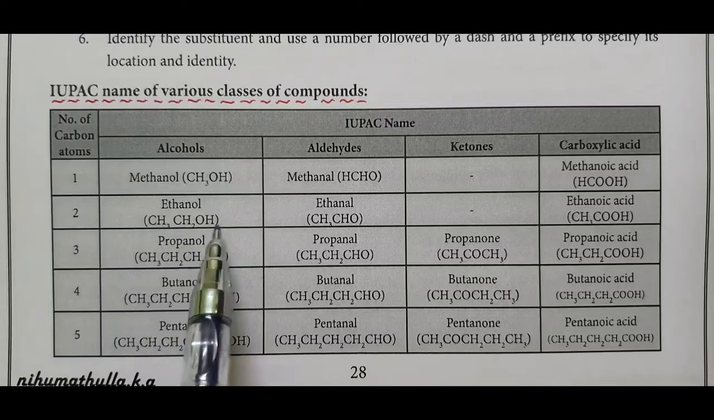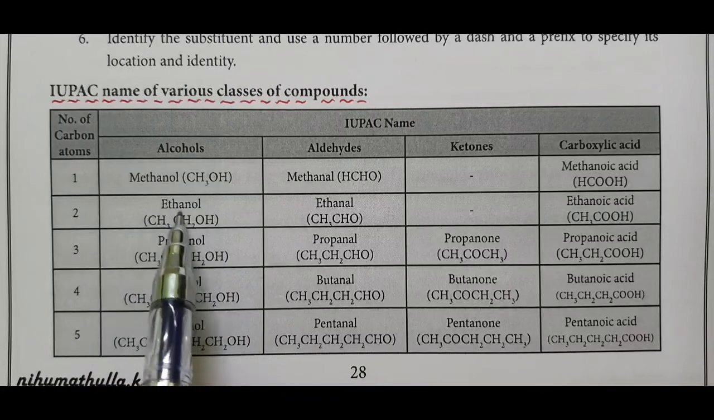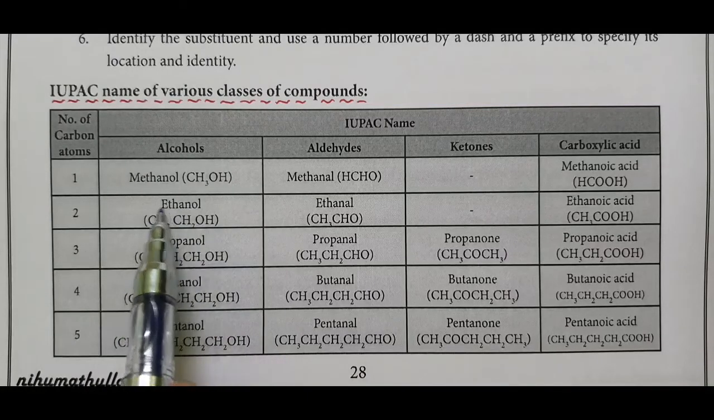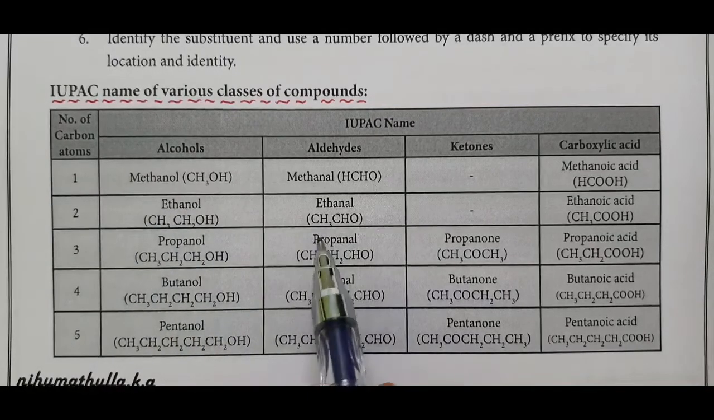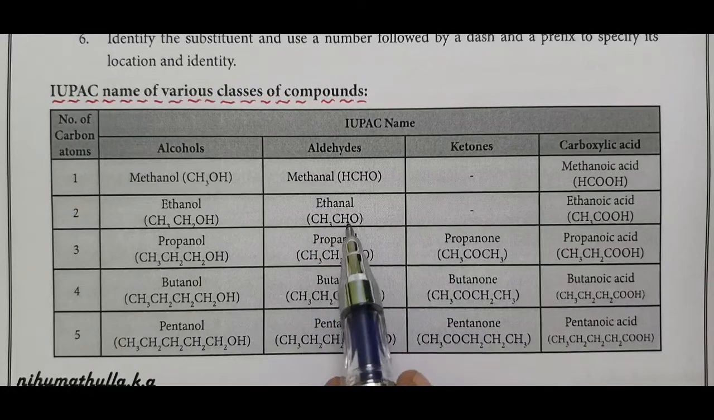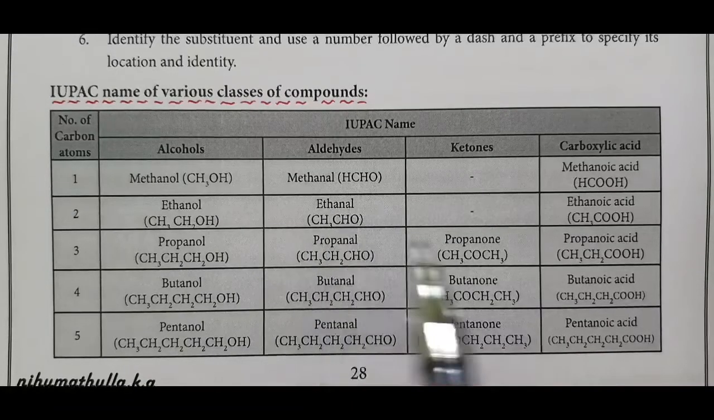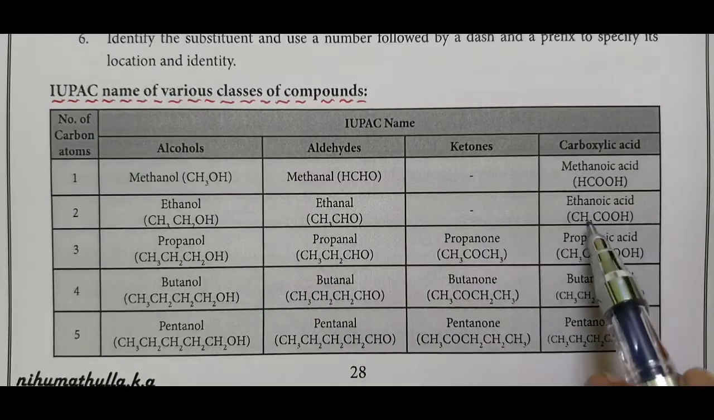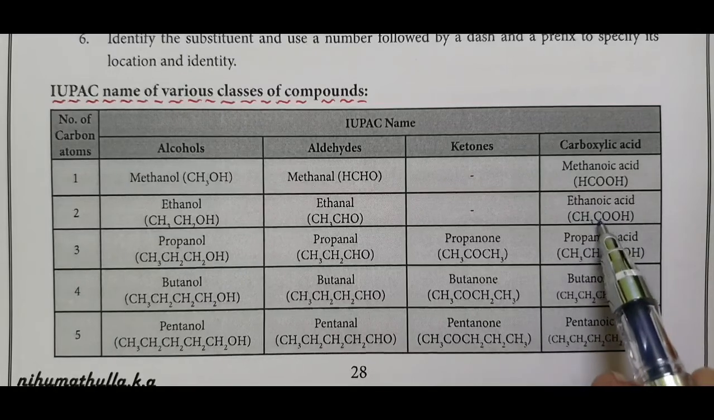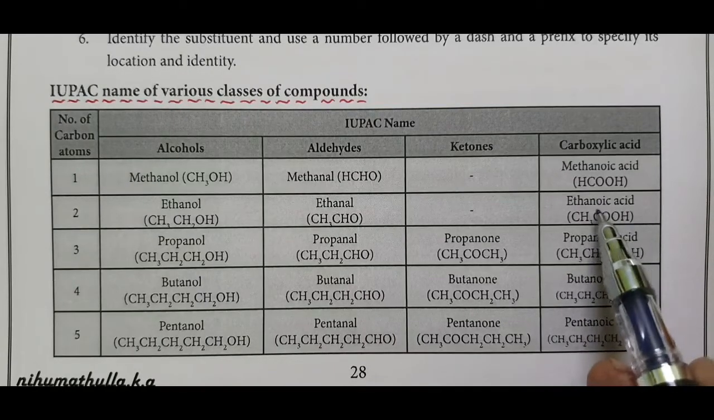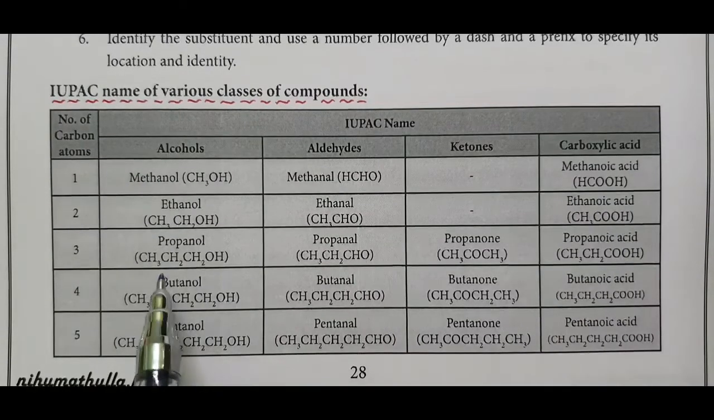Two carbon alcohol: two carbon eth, carbon-carbon single bond ane, OH ol, ethanol. Two carbon eth, ane, aldehyde name ends with al, ethanal. Two carbon eth, ane, carboxylic acid name ends with oic acid, ethanoic acid.